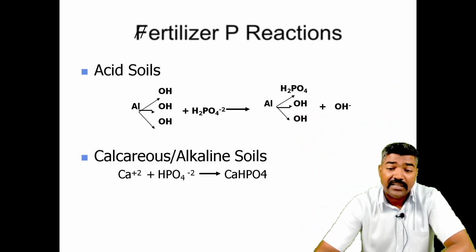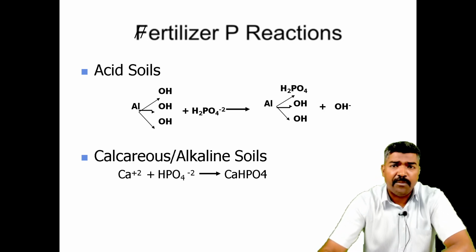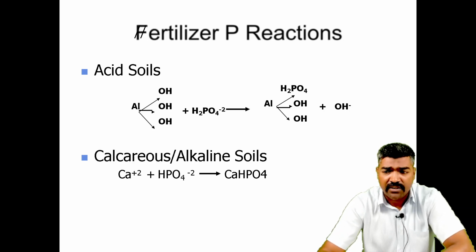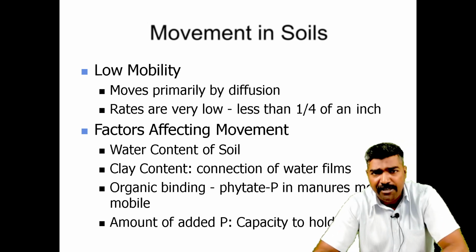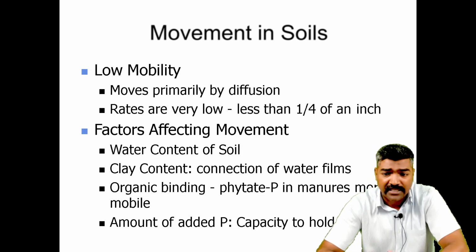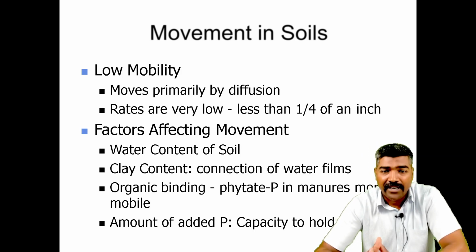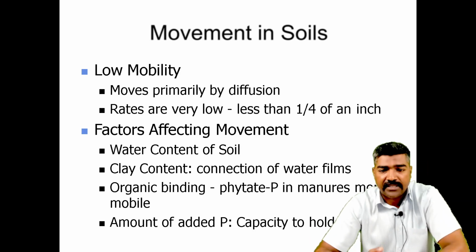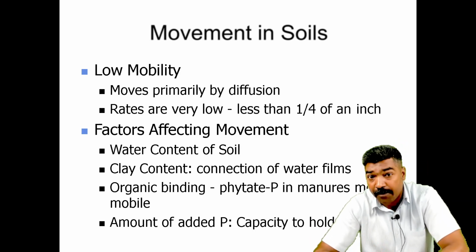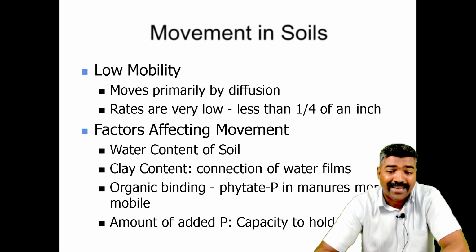And next is the fertilizer phosphorus reaction, and there is a given representation of the reaction, how it's going to react. Now you can see how the movement of phosphorus in the soil is very important. The low mobility is there. It's going to move primarily by the diffusion method. How it's going to diffuse in the soil, it has low mobility. Rates are very low, and less than, I think, 1/4 of an inch is shown.